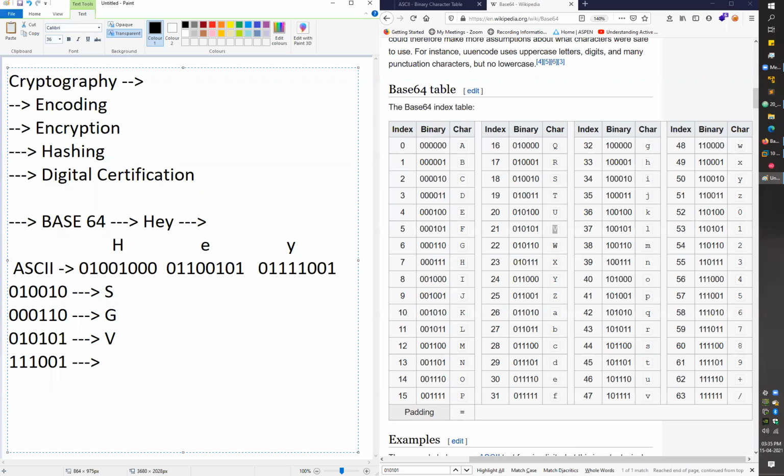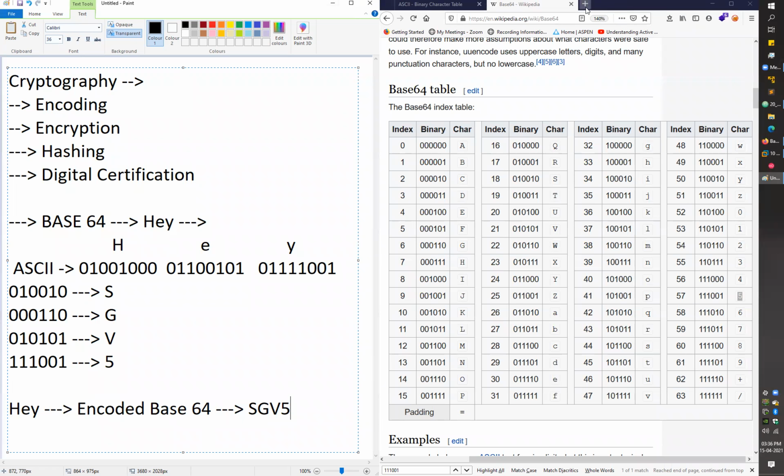Then the last group. Again, do the same steps. Copy the value, paste it here, and we got the character 5. So you can write 5 here. So this one is the actual message which you want to convey to your receiver, and this is the base 64 encoding for the message which you have transmitted. So you can write it here, capital HEY. If you encode it into base 64, you get the output SGV5. This is the base 64 encoded value for HEY.